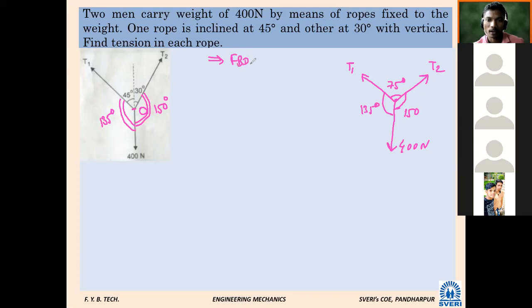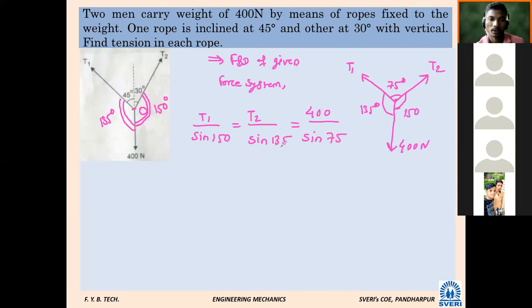FBD of given force system. Calculate T1 and T2. So what will that be? T1 divided by sine 150 equals W. I will take T2 first: T2 divided by sine 135 equals 400 divided by sine 75. Therefore, T1 equals calculate...